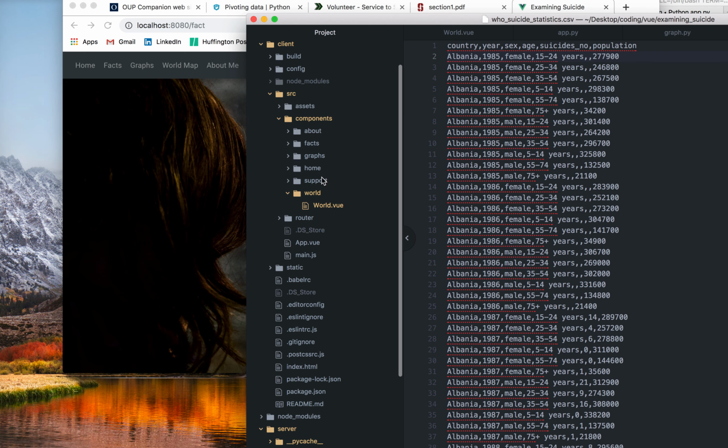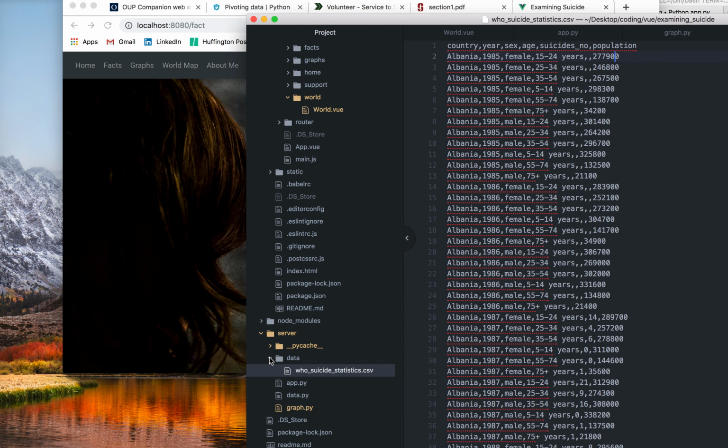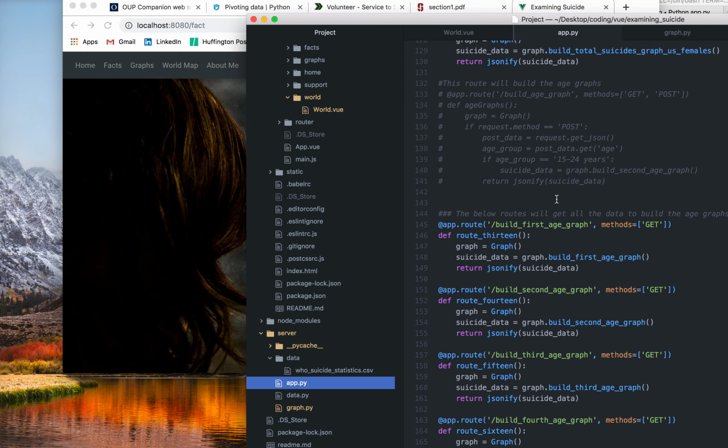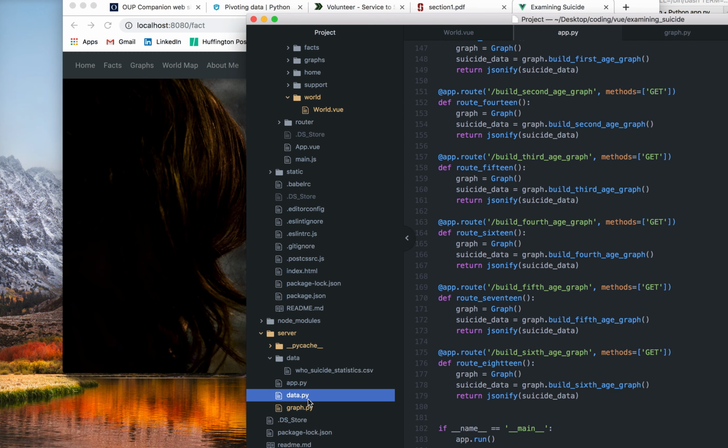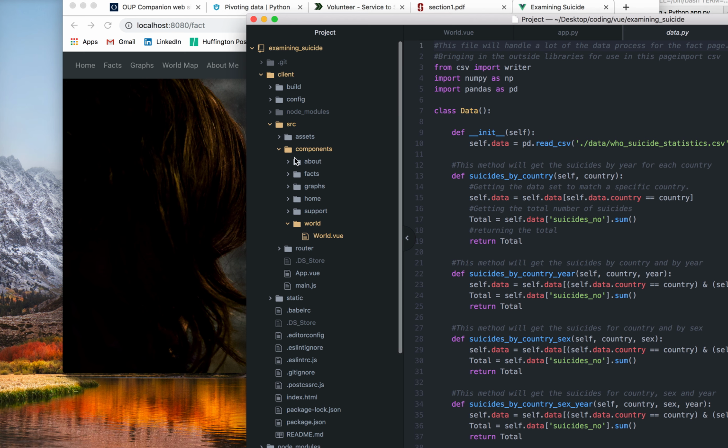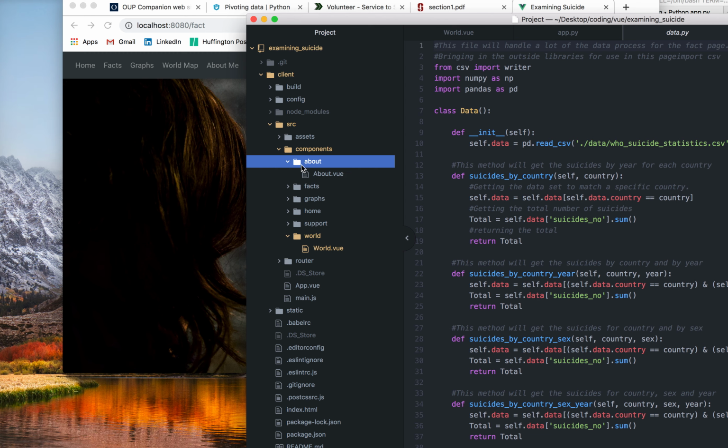And like I said, I used Python, like the server side is all the code right here. So the Python, all its code to run. And then over here is a client, which uses Vue. I did not use Vuex in this project. I do in my next project on Wine that I'll be showing again tomorrow. Here's a Vue router, all the different components that I have for it.